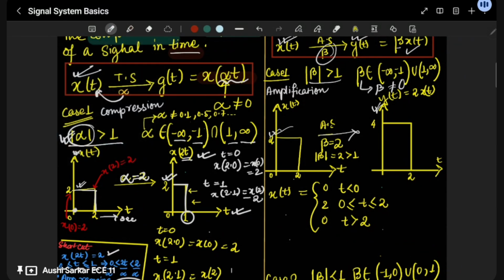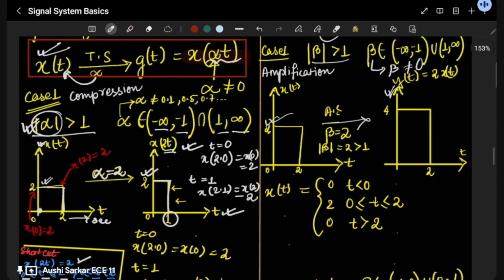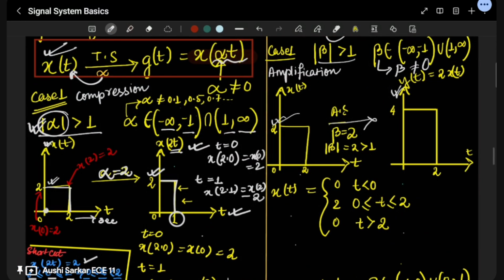Traditionally we do exactly the same way as it was done in time scaling. So let me figure out how we do it. x(t) is equal to 0, 2 and 0. When t is less than 0, you can't see anything. And then it is 2 when t lies between 0 to 2. After that, it is again 0.